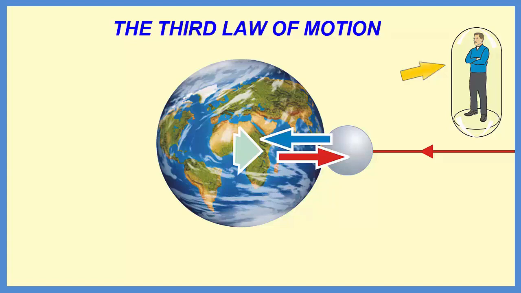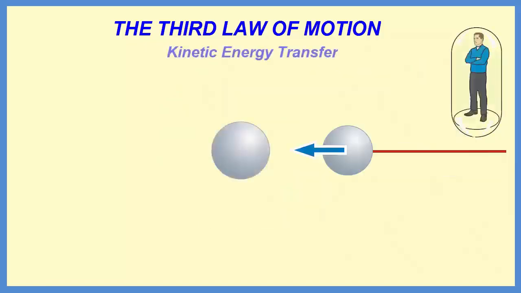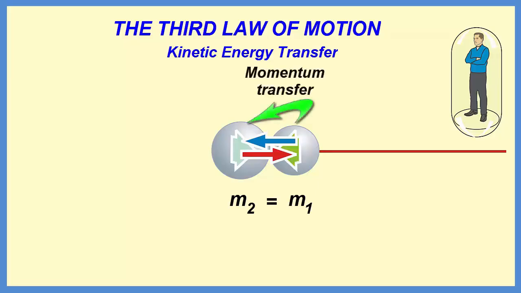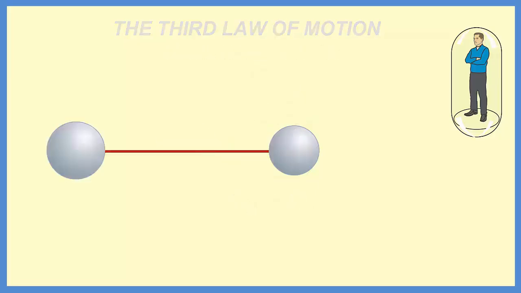The moving body tends to remain moving, and the body at rest tends to remain at rest. The bodies resist the change of their inertial states, and their resistances act upon each other. The result is the contradiction of both states, and momentum is transferred from the moving body to the body at rest. An interesting and special case occurs when the masses of the two bodies are equal. In the interaction process, the momentum of the moving body is totally transferred to the body initially at rest, given the condition of the elastic impact.